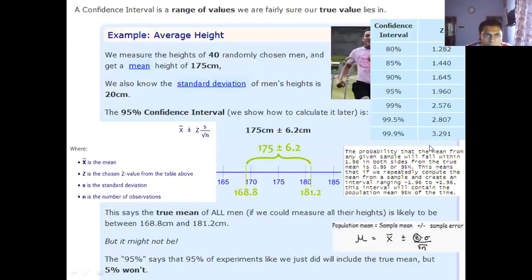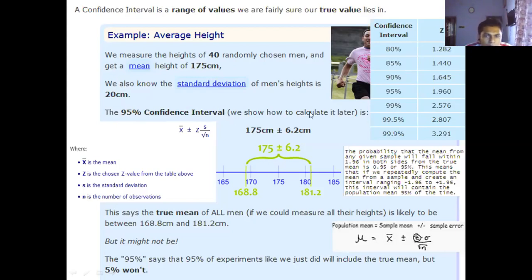So now we will consider a very important thing, which is known as the confidence interval. The confidence interval is a range of values we are fairly sure our true value lies in. Just take a look at this example. We measured the heights of 40 randomly chosen men and got a mean height of 175 centimeters. We also know the standard deviation of men's height is 20 centimeters. So if you consider